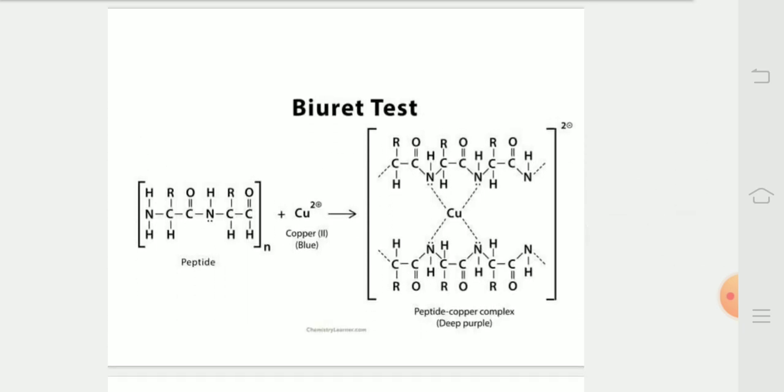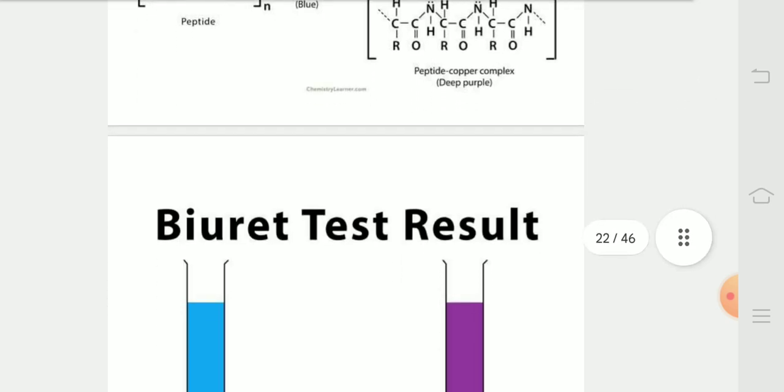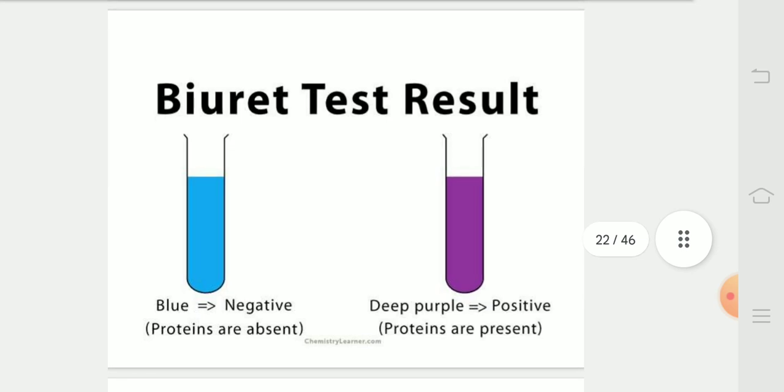In this diagram we can see the reaction of the Biuret test. Peptide bonds combine with cupric ions to form a peptide copper complex. In this diagram, we can see test tubes showing the biuret test. A positive test shows deep purple color.